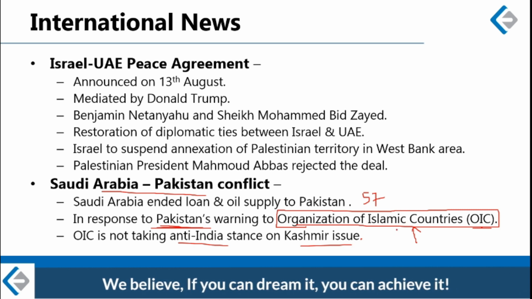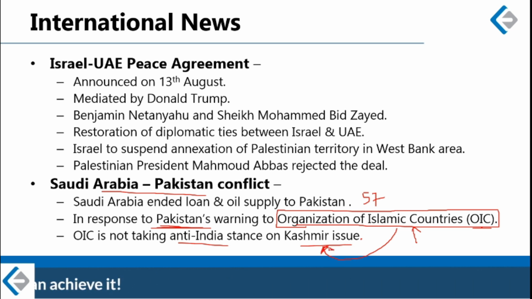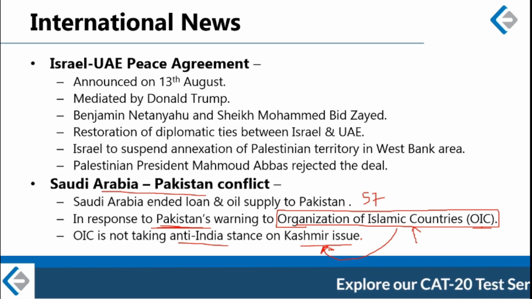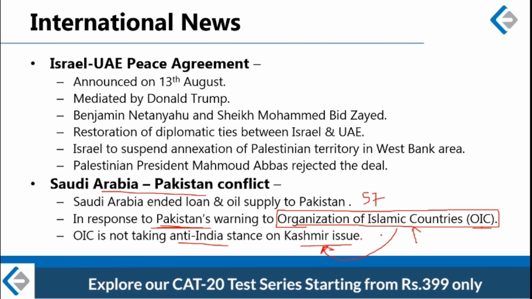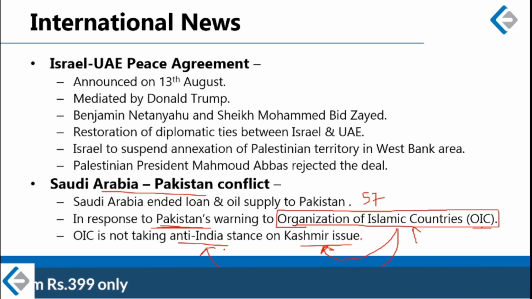The OIC has already passed a resolution supporting the rights of Kashmiri people, but it is continuously declining to pass an anti-India resolution. The OIC is not taking an anti-India stance.